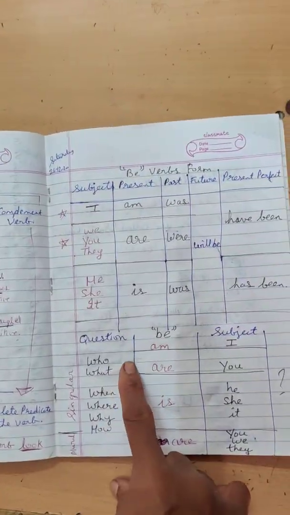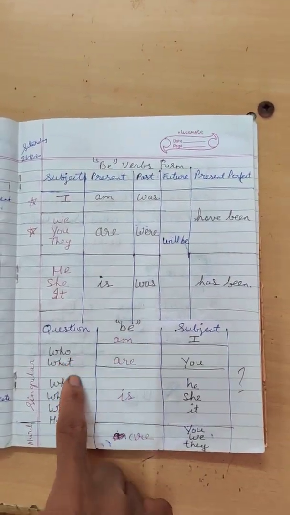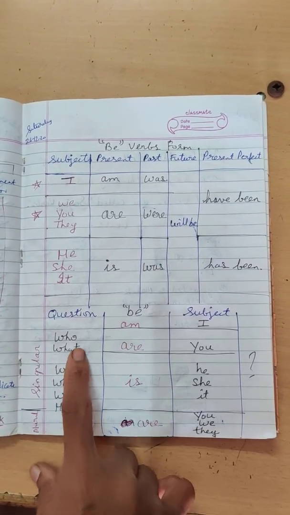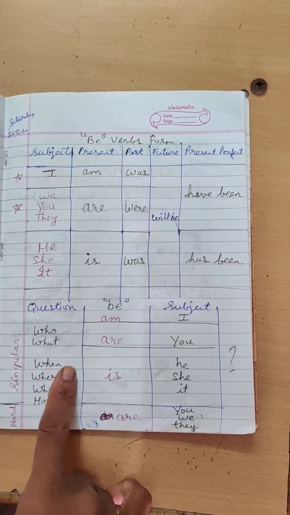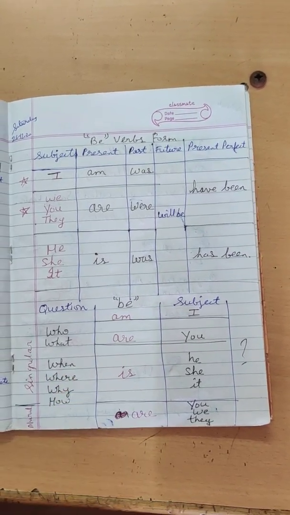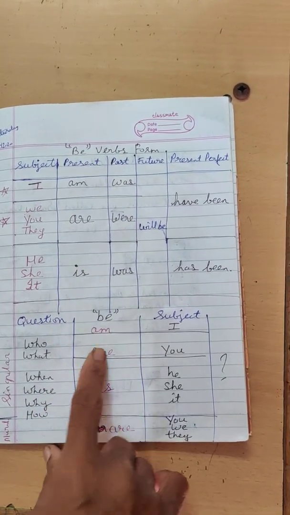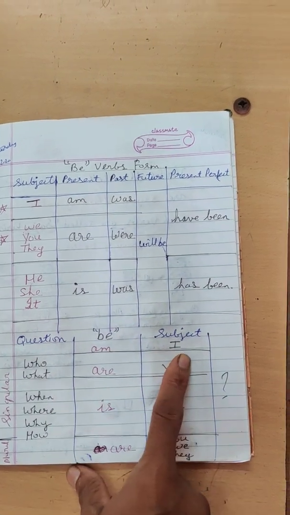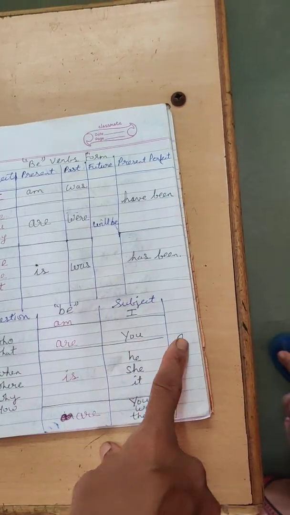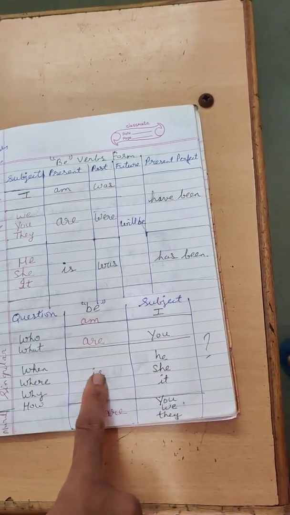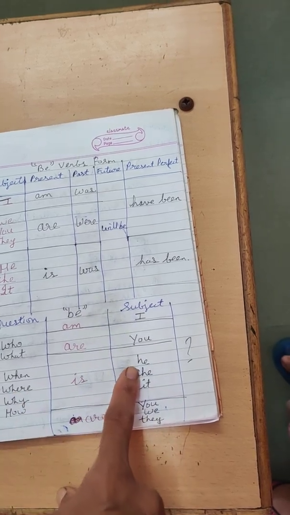Here some question be forms are there. Who, what, where, when, why, how. Now, who am I? What are you? Who are you? What are you doing? When is he? Where is he?